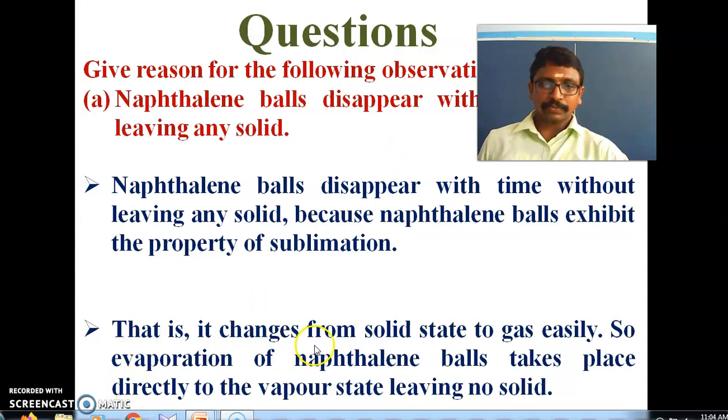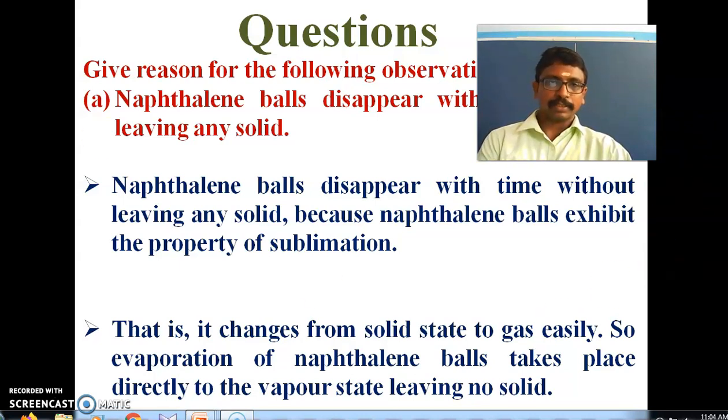It changes from solid state to gas easily. So the evaporation of naphthalene balls takes place directly to the vapor state, leaving no solid.